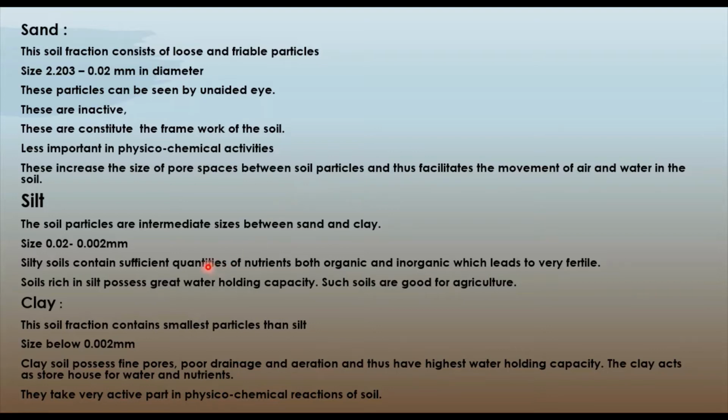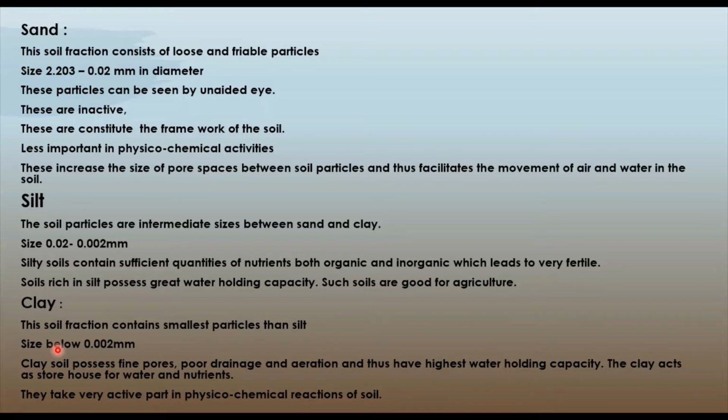Then coming to the silt, these are of intermediate size between the sand and the clay, ranging from 0.02 to 0.002 millimeters. If it is below that, then we call it clay. Silty soils contain sufficient quantities of nutrients, both organic and inorganic, which leads to the fertility of the soil. Silt-containing soils also possess very great water holding capacity, so they are very good for agricultural purposes.